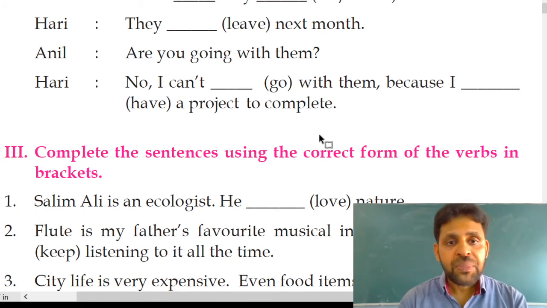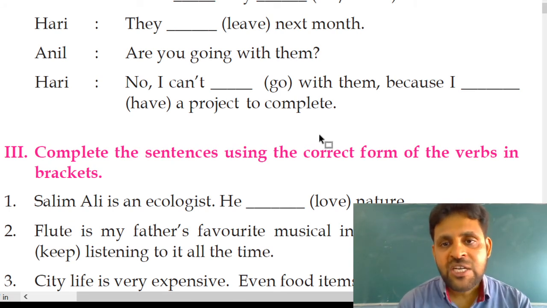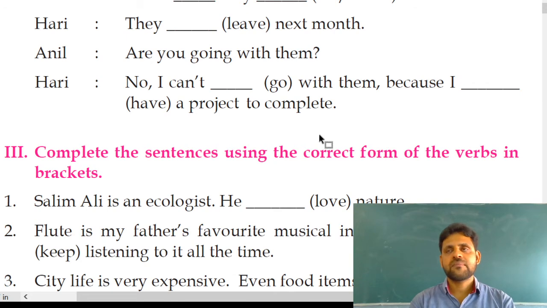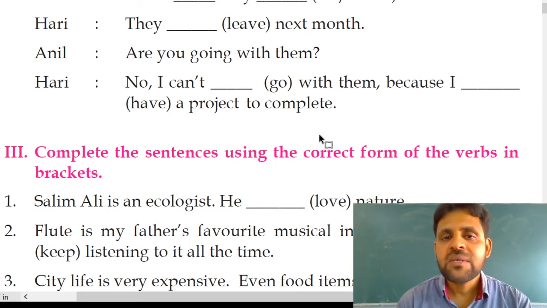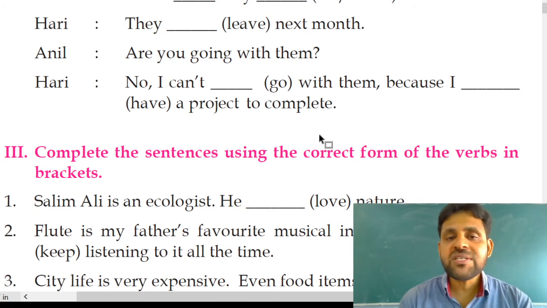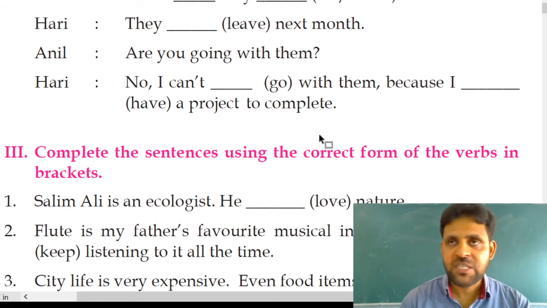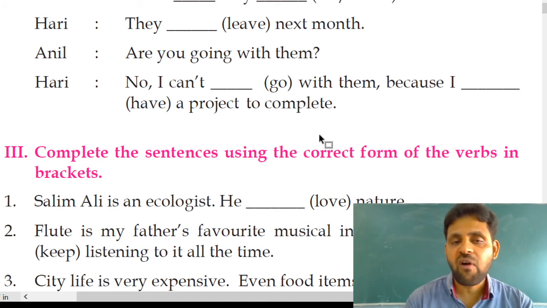Hurry, my parents, dash. In the bracket they have given be slash plan to go to America. Now, dear student, you should think, my parents, which is the best be form we have to take here? My parents, plural subject, so be form are.